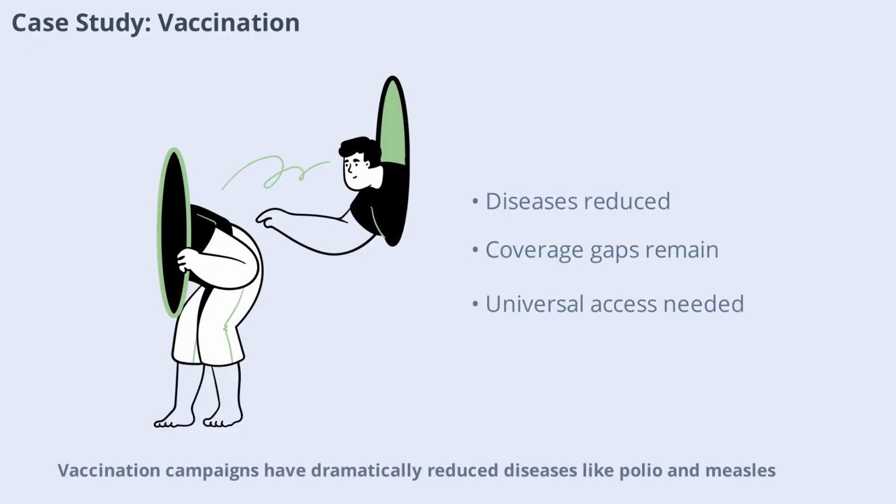Vaccination campaigns have dramatically reduced diseases like polio and measles. However, gaps in coverage remain, especially in remote or conflict-affected areas. Ensuring universal access to vaccines is a key step toward health equity.